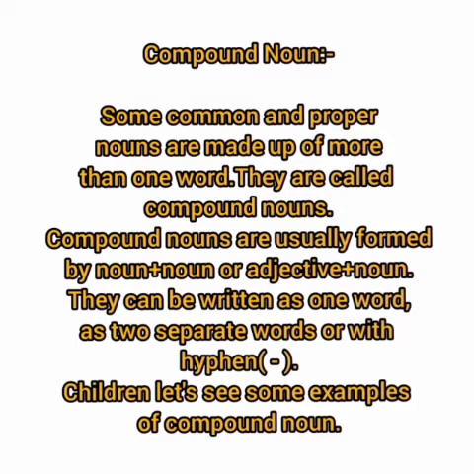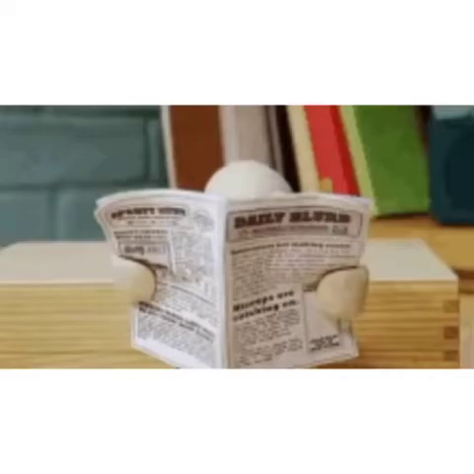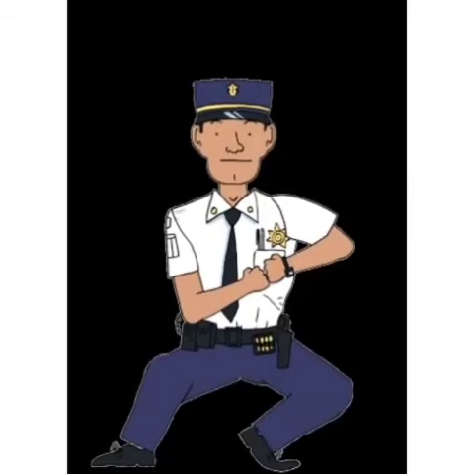Let's start with compound noun. Some common and proper nouns are made up of more than one word. They are called compound nouns. Compound nouns are usually formed by noun plus noun or adjective plus noun. They can be written as one word, as two separate words, or with hyphen. Children, let's see some examples of compound noun. Newspaper, policeman, honeybee.